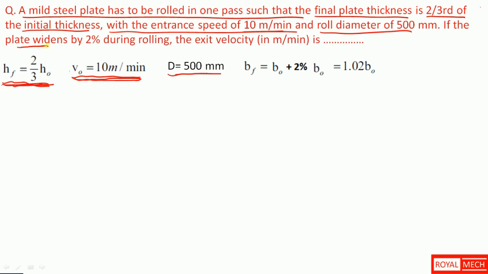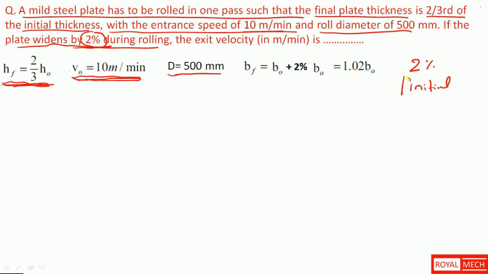If the plate widens by 2% during rolling, that is 2% compared to the initial condition.